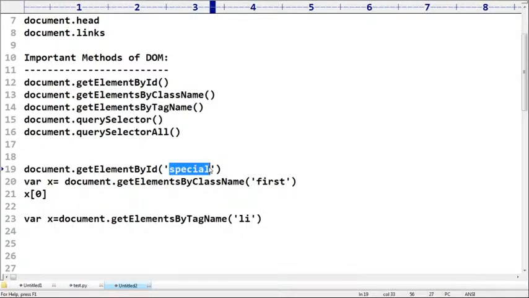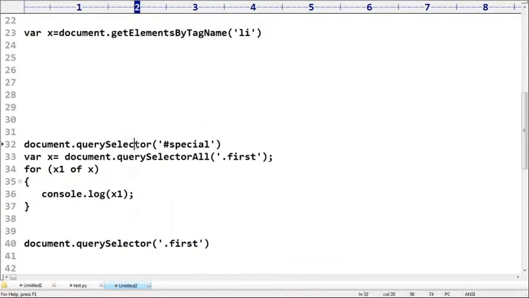But whenever we are using a selector, then we require to use CSS styling. What is the CSS styling of IDs? The hash symbol is going to be added. Clear, right? That is the difference. Both are the same, but the way of providing the ID value as an argument is different. Query selector all is always going to talk only about CSS styling.